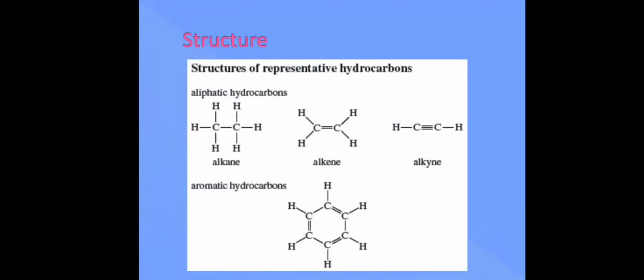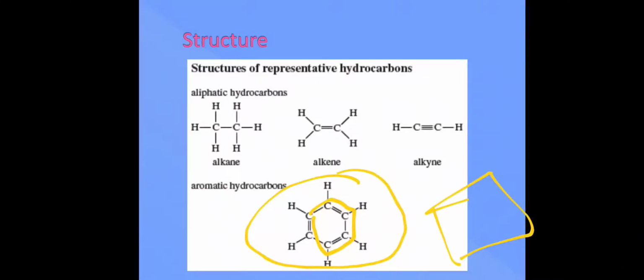Aromatic hydrocarbons are closed chain hydrocarbons, where carbon is attached to another carbon and it forms a closed structure. It could be a closed structure with 3 carbon atoms, with 4 carbon atoms, or with 5, 6 or more carbon atoms. If it is forming a closed structure, it is called an aromatic hydrocarbon.